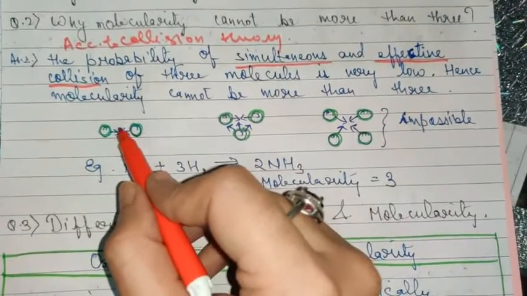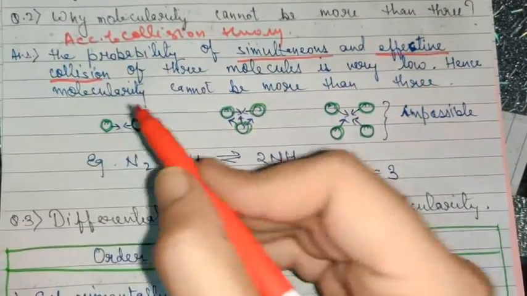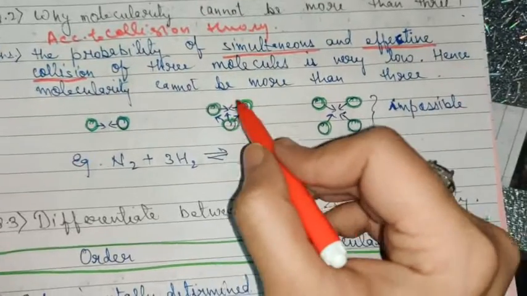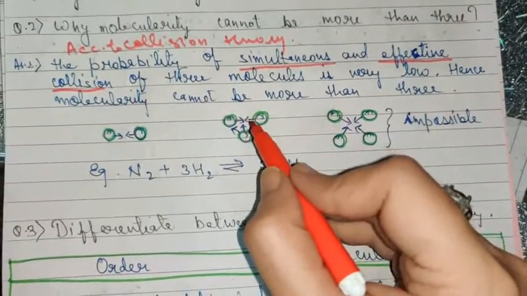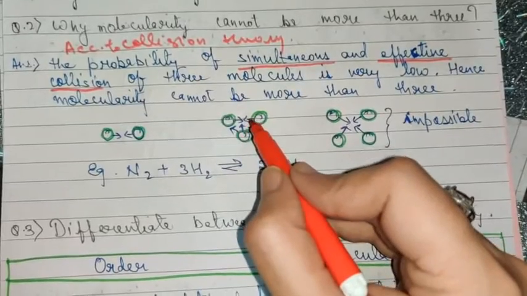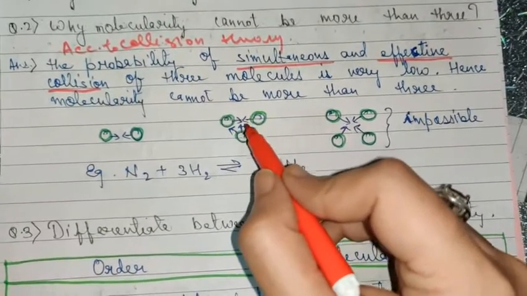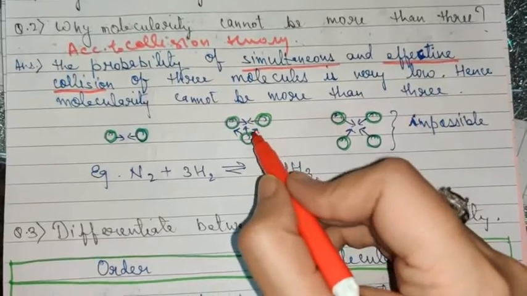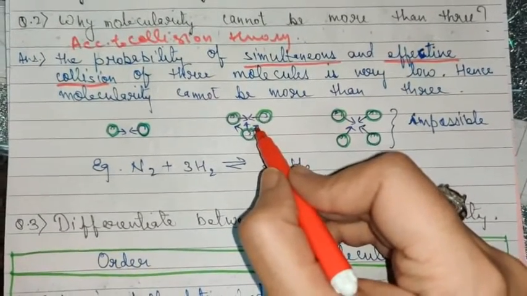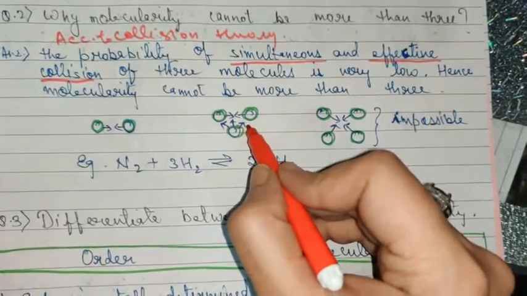Obviously they can easily collide with each other. And if 3 are colliding together, they should come in close contact with proper orientation, such that all the 3 molecules are capable of hitting each other with proper energy and proper orientation simultaneously. So molecularity can be 3.